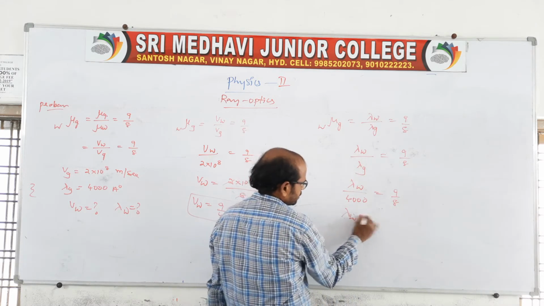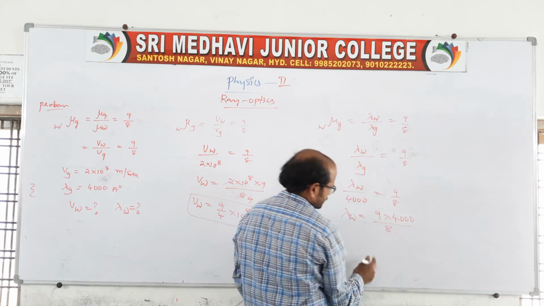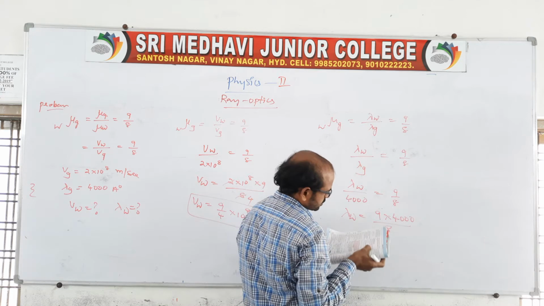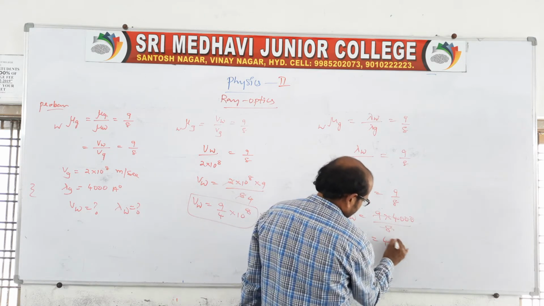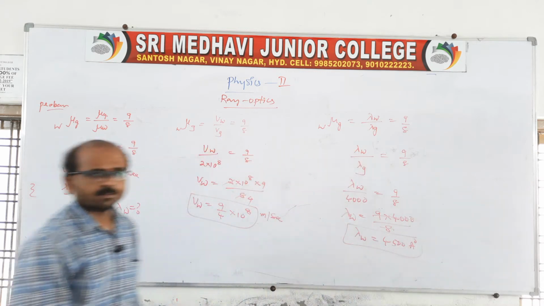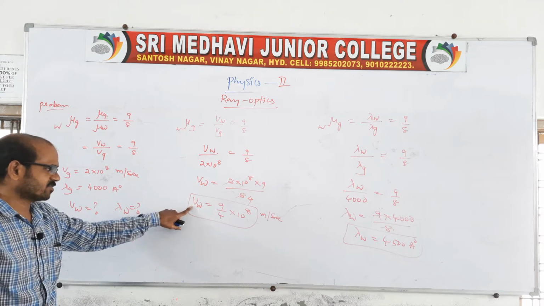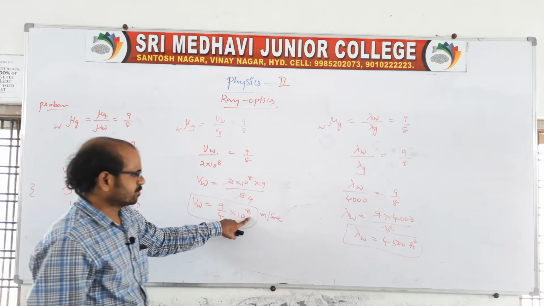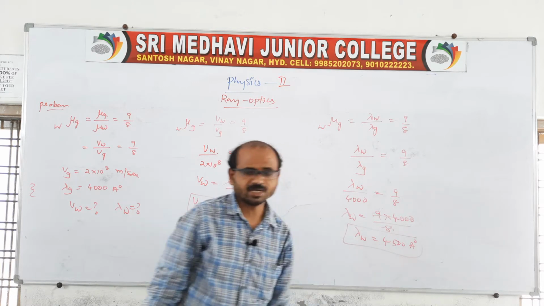So it is equal to 9 into 4000 by 8, and simplifying, we get approximately 4500 angstroms. So the velocity in water is 9/4 into 10 power 8, and the wavelength in water is 4500 angstroms.